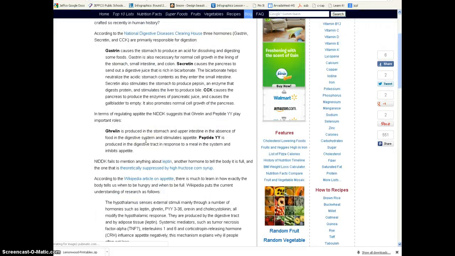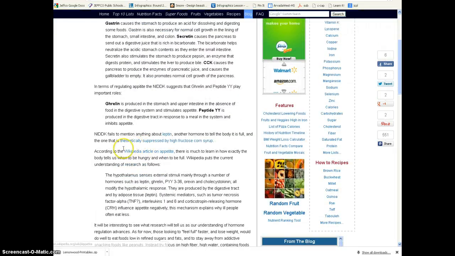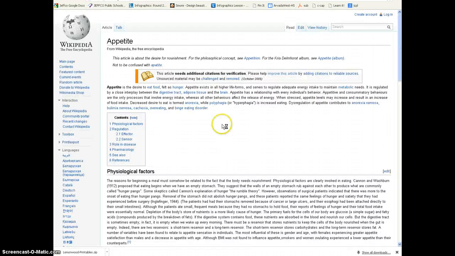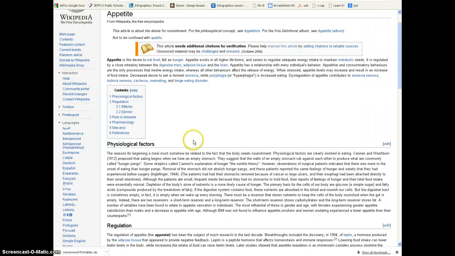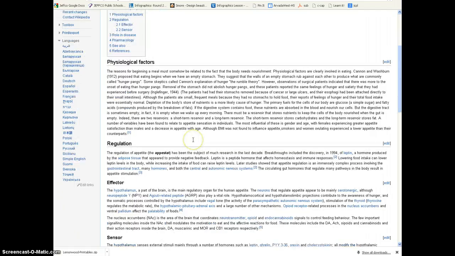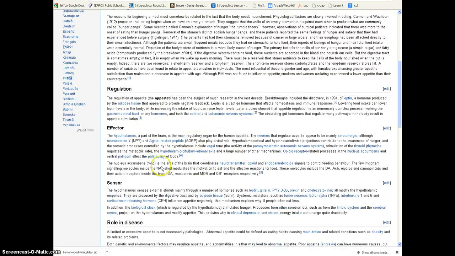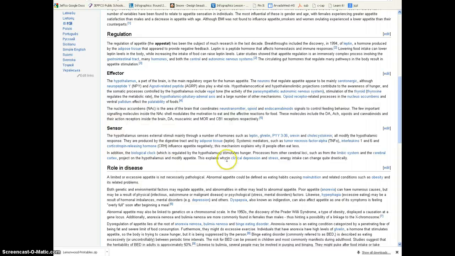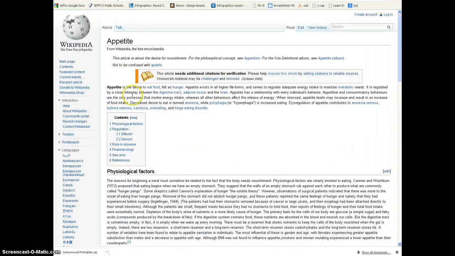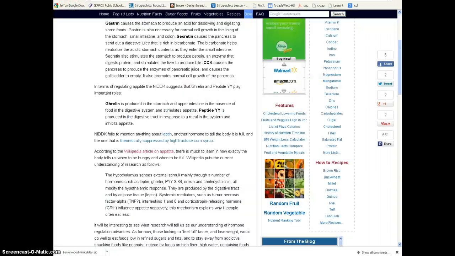So let's go down here. I notice he says, according to the Wikipedia article on appetite. Wikipedia is an okay place to start for your research, but you don't want to actually use this in the type of research that you're doing, like medical research. You might go here to find some details, and then you could Google those things later and find it from other sites. But you don't want to use Wikipedia in an article like this, in the type of research you're doing.